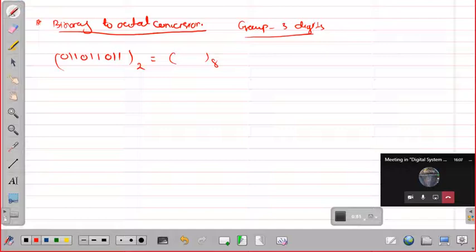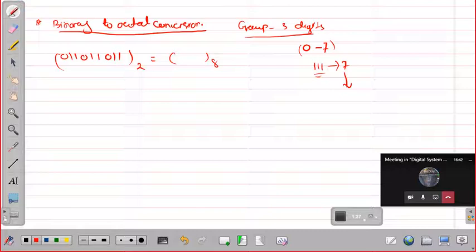Why? In octal the digits used are 0 to 7. To represent the maximum digit, 7, you need 3 digits. If you write 111, it will give you 7. So a maximum of 3 digits is required to represent an octal digit, and all the digits will be at most 7. This is why in binary to octal conversion you need groups of 3 digits.